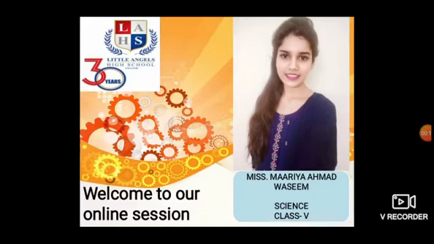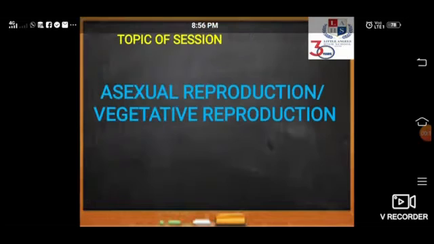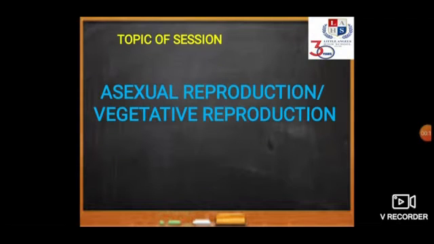Hope you all have revised the previous portion of this lesson carefully. Now, in this session, we will be discussing asexual reproduction, which is also known as vegetative reproduction. In the case of plants, asexual reproduction is known as vegetative reproduction. Now, what exactly is vegetative reproduction? Let's see.